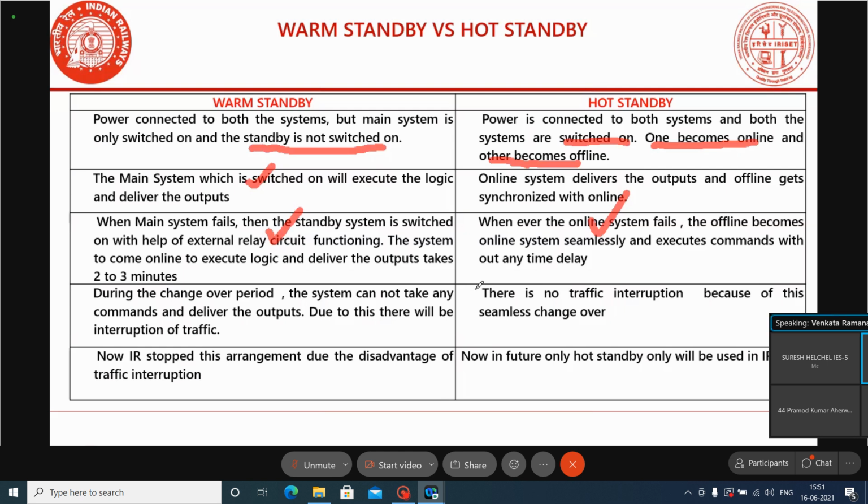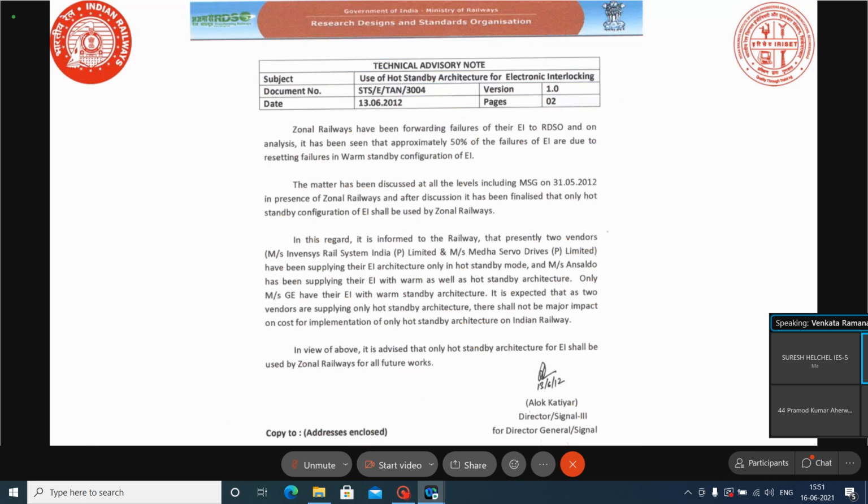Normally during the changeover period, the system cannot take any commands or deliver outputs, and due to this there will be an interruption of traffic. In hot standby there will be no traffic interruption. Coming to Indian Railways, should we go for warm standby or hot standby arrangement? We have a policy issued in 2012. Earlier, most of the systems were installed in warm standby configuration, and only a few stations were installed with hot standby configuration.